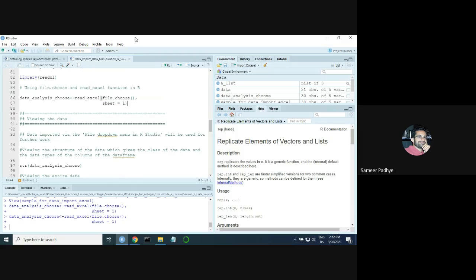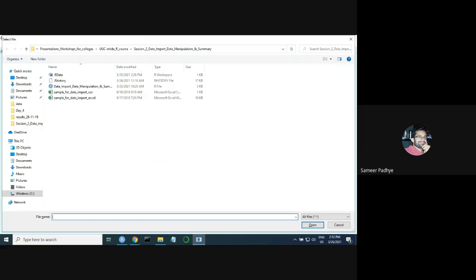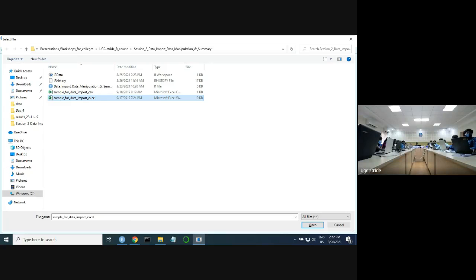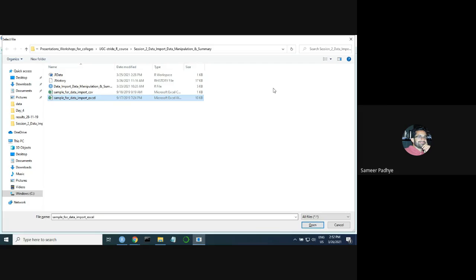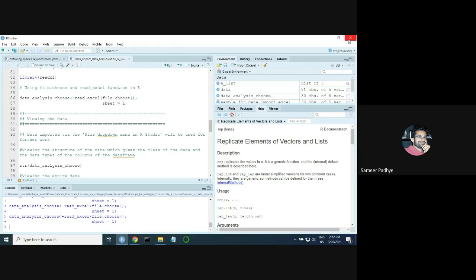So when you run this command, you'll see this dialog box. This dialog box is nothing but for you to select your own file. So you have to navigate to the place where you have saved the file. If you don't see this dialog box, it's going to be there behind your RStudio window. So you have to minimize your RStudio and look at that dialog box behind it. In some instances that is going to happen, that you are not going to directly see the dialog box, but it's going to be there behind the RStudio window.